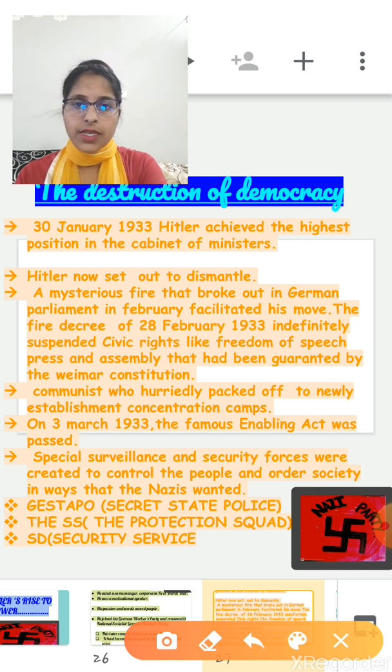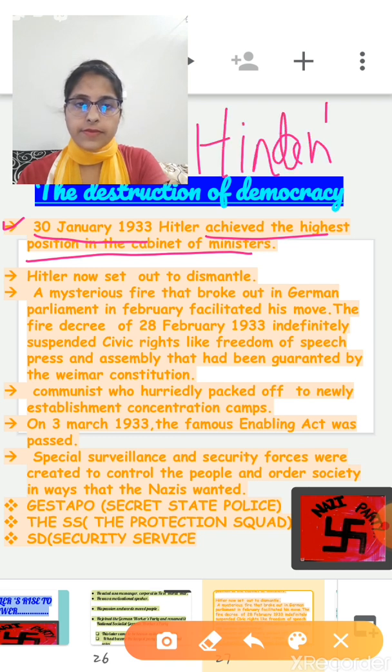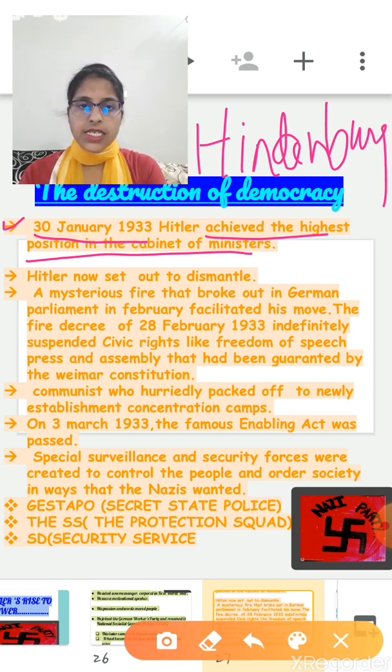First, on 30 January 1933, Hitler achieved the highest position in the cabinet of ministers. Basically, this highest rank was offered by President Hindenburg. On 30 January 1933, President Hindenburg offered the chancellorship, that means the highest position in the cabinet of ministers, to Hitler. After that, Hitler set out to dismantle the structure of democratic rule in Germany.